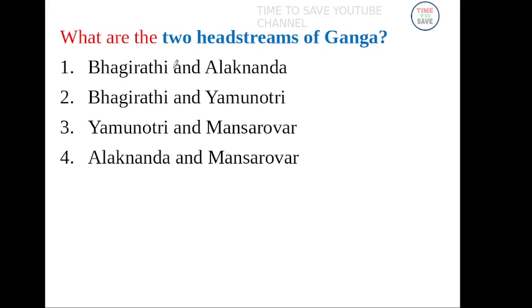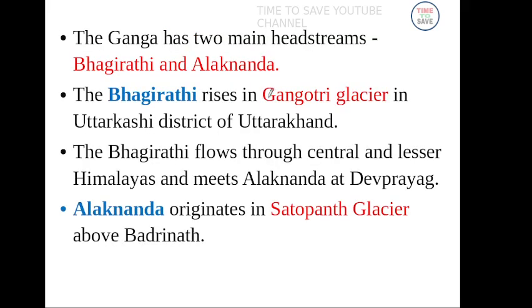What are the two head streams of Ganga? Bhagirathi and Alakananda are the two head streams of Ganga. Bhagirathi rises in Gangotri Glacier. Similarly, Alakananda originates in Satopanth Glacier.